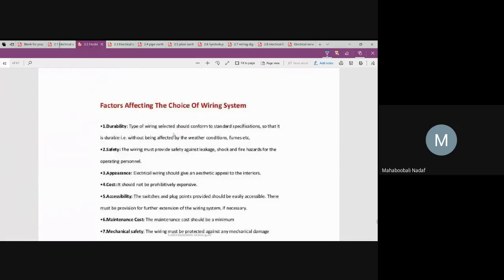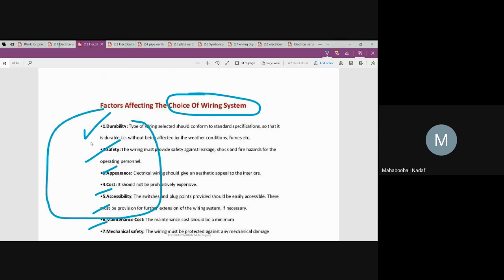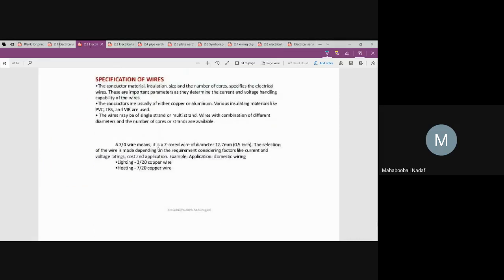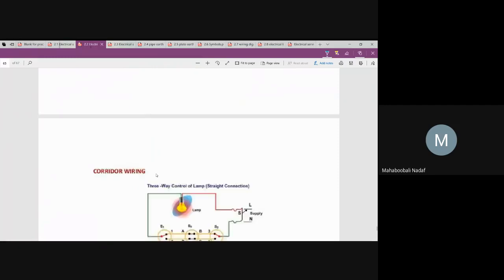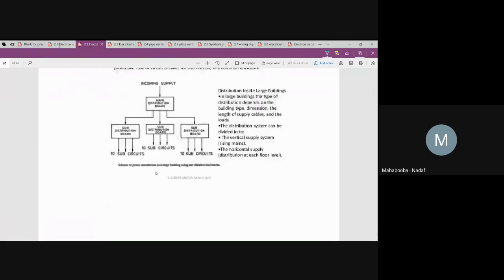These are some simple concepts. How to make the wiring system choice depends upon how much durable, safety, appearance, cost. These are common points you can easily refer. So these are the factors affecting the choice of wiring system. We will take this into the next class. The different types of circuits and typical circuit diagrams we are going to see in the next class.